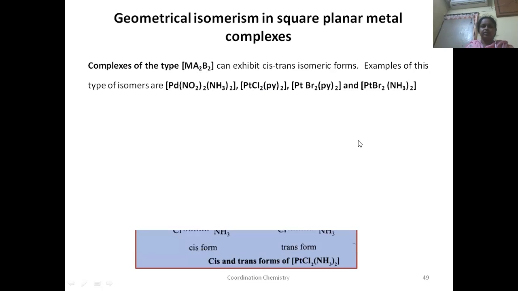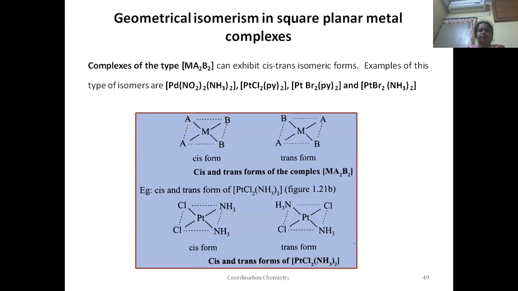Now let us see the geometrical isomerism. As I said, when the two same ligands are adjacent to each other, it is known as cis form, or the same phase. If they are placed in opposite positions, it is known as trans form. If you take this ligand B, here they are placed adjacent to each other, the same phase. This is cis form. Here, they are in opposite directions. This is known as trans form. So in this geometrical isomerism, two types of isomers are formed, cis and trans.